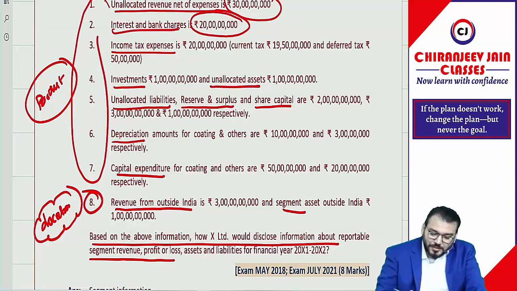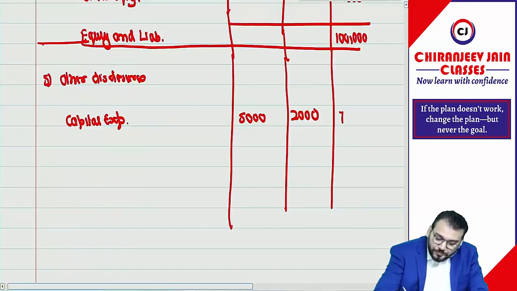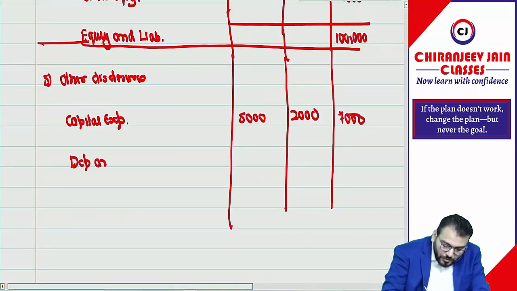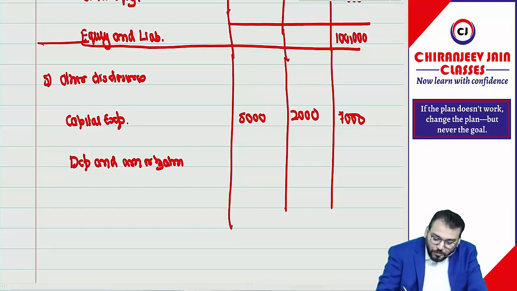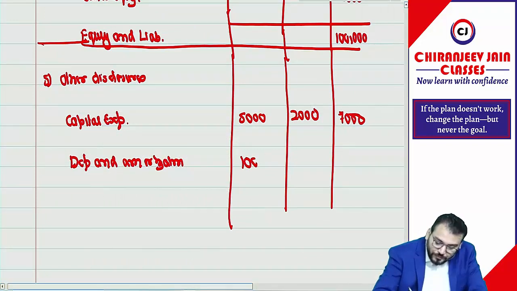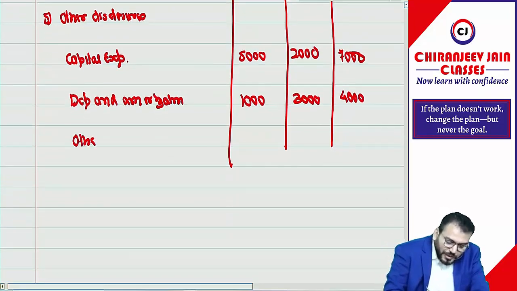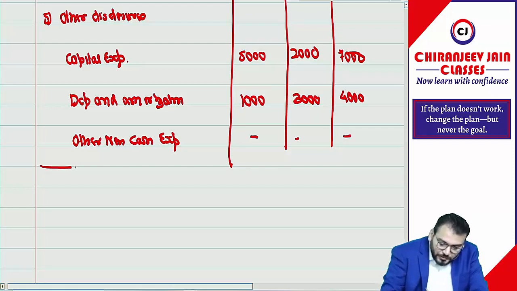Don't worry. Correct. Then there is depreciation and amortization expense. How much they have given? It is 1,000 and 3,000, that is 4,000. Only for your understanding we are writing. Other non-cash expense they have not given, so in the exam you can ignore it. Other non-cash expenses nil, nil and nil. Done.